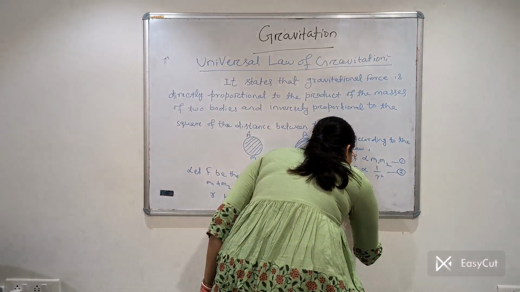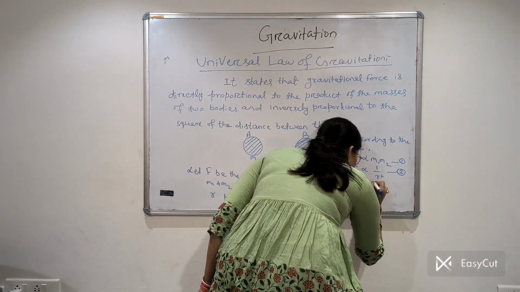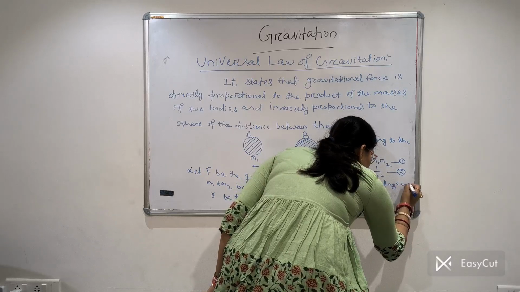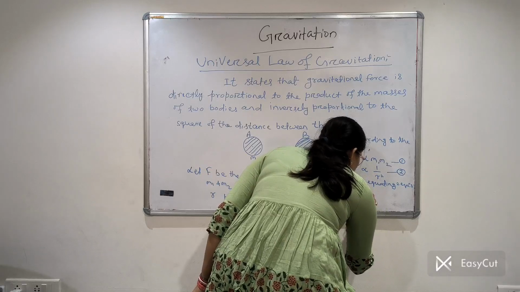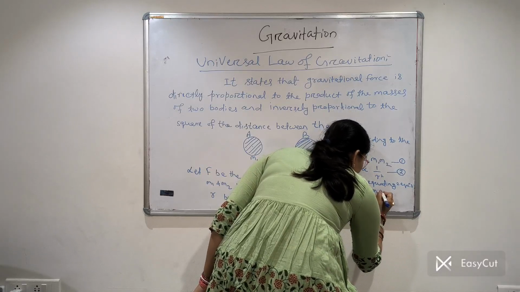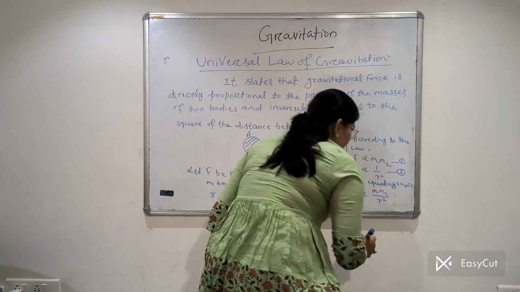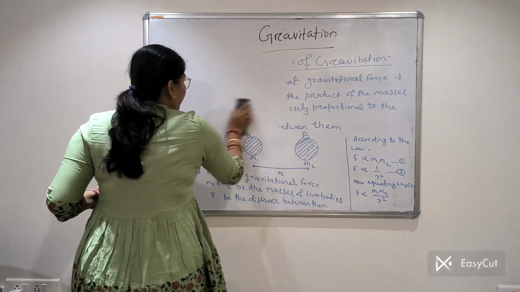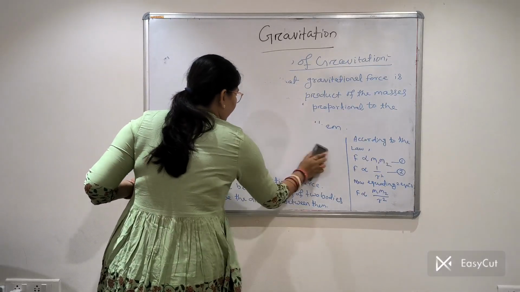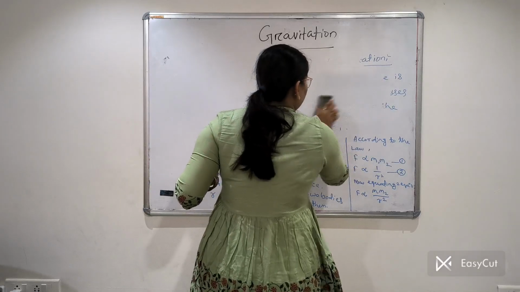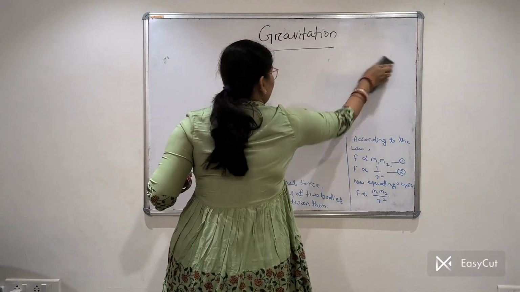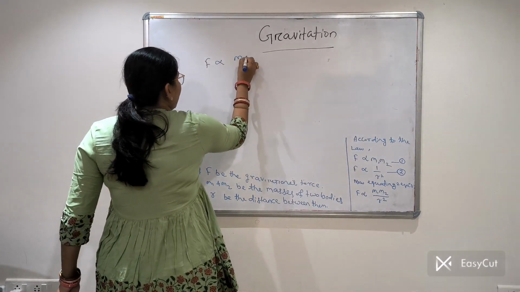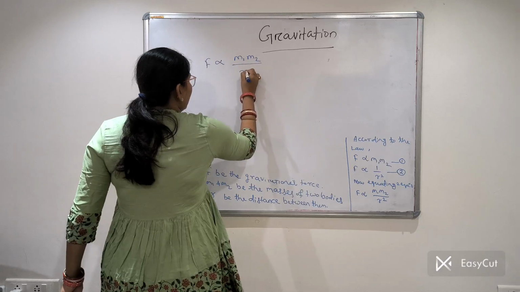Now, equating the two equations, what will be the equation? F proportional to M1 M2 divided by R square.